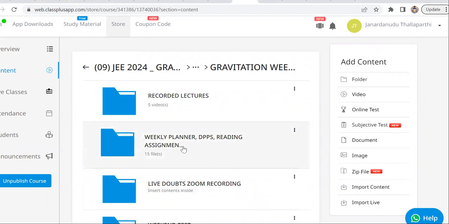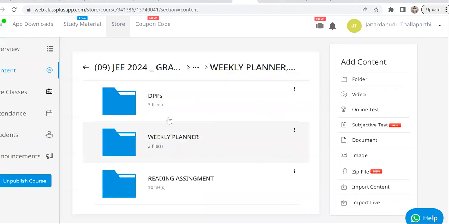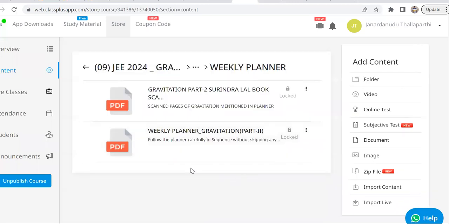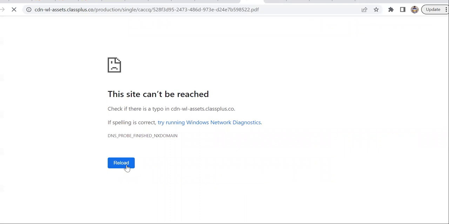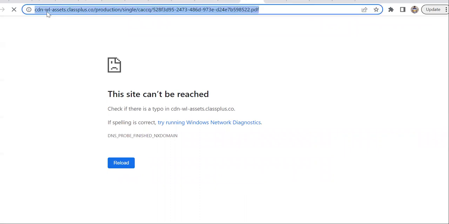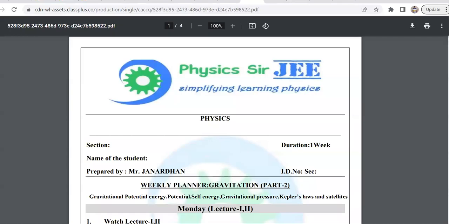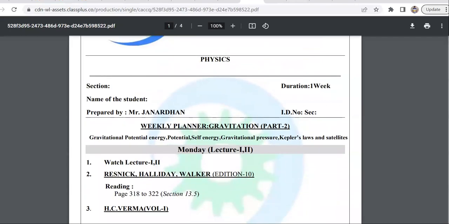So in the second week, these are the DPPs, weekly planner, reading assignment. So maybe you can go into the weekly planner. This is the weekly planner for the detailed course. I showed you the weekly planner of a crash course, no? This is how a detailed course weekly planner looks like. Some problem with internet. It's opening. So this is the weekly planner.